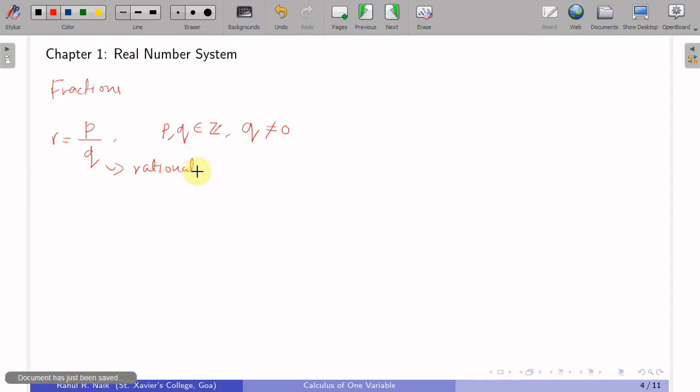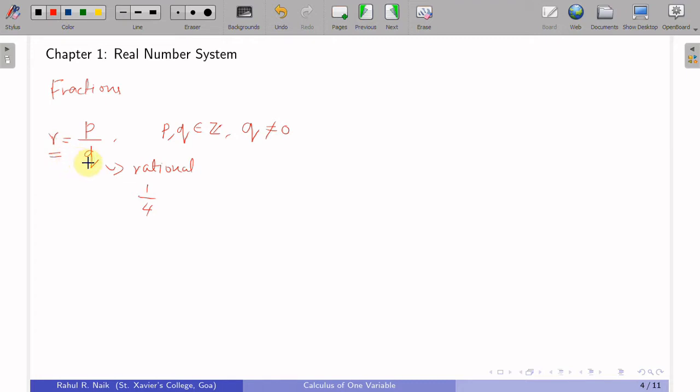Okay, now how did this come into existence? Very simple. Suppose I have one cake and I want to share this one cake among my 4 friends equally. So what do you do, you take 1/4 part of that cake. So 1/4 means 1 by 4. That's a rational number. That's not an integer. That's not a natural number. So we define the term rational number.